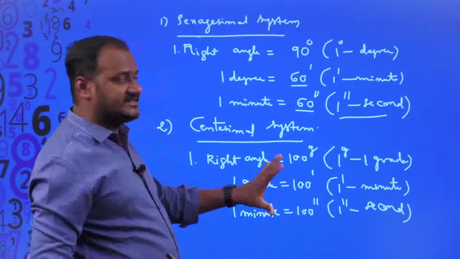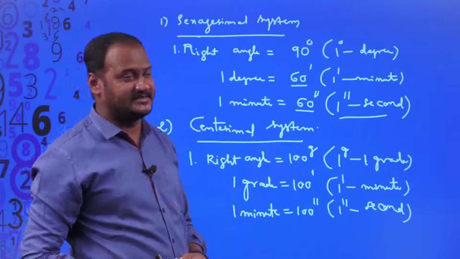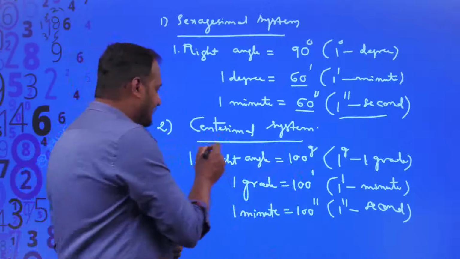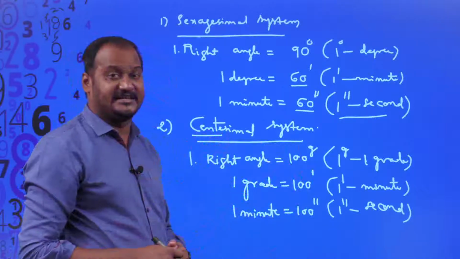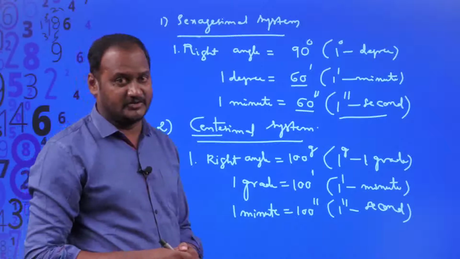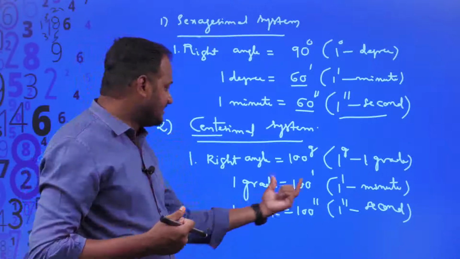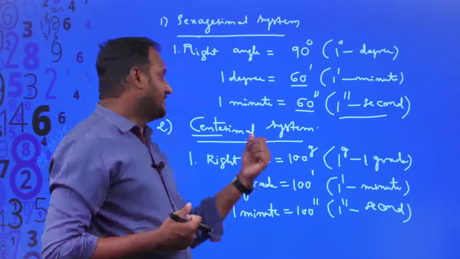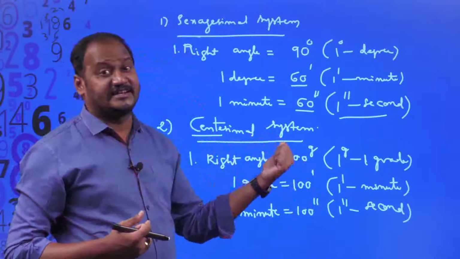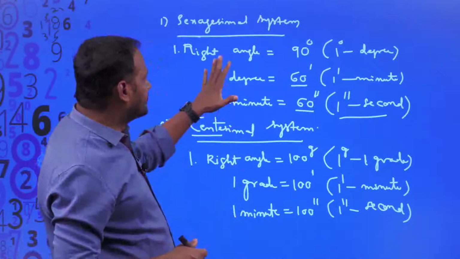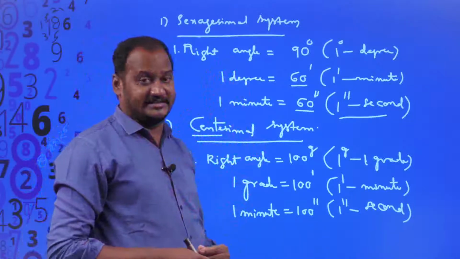But why do we call it the centesimal system? See, the name itself is there in the centesimal system. Cent, what do you mean by cent? Cent means 100, right? We use this word cent in per cent. Per cent means per 100. This is the division into 100 equal parts. That is why that system is said to be the centesimal system. Hope you understand. So this is about the sexagesimal system as well as the centesimal system.